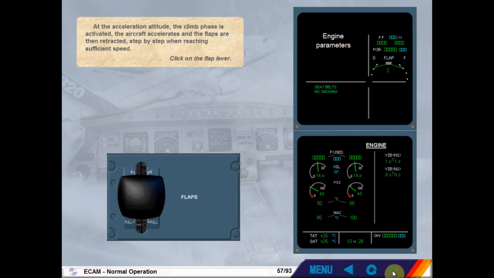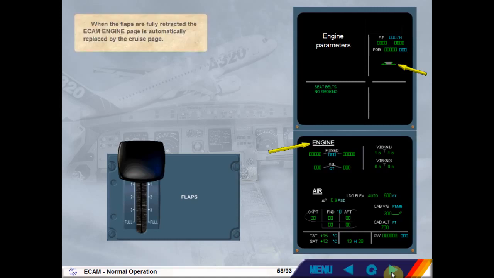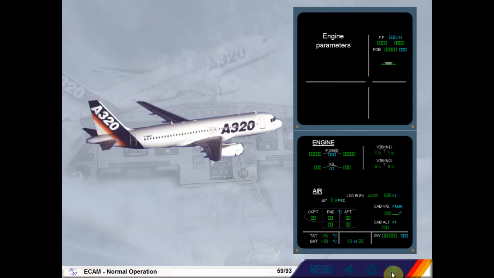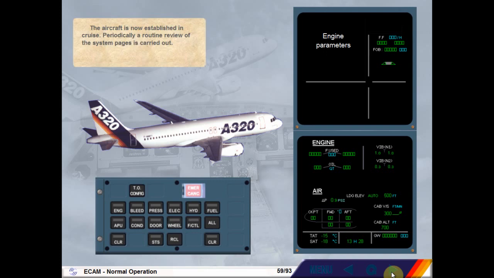Click on the flap lever. When the flaps are fully retracted, the ECAM engine page is automatically replaced by the cruise page. The aircraft is now established in cruise. Periodically, a routine review of the system pages is carried out. Call the ECAM engine page.